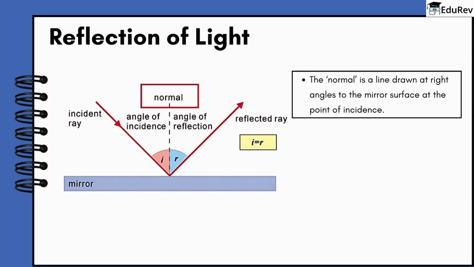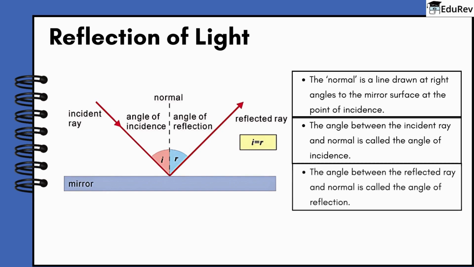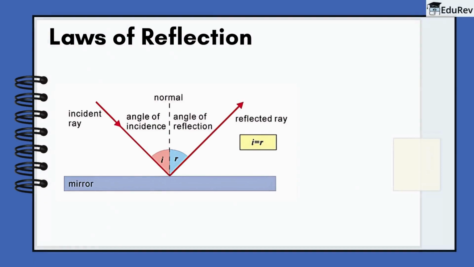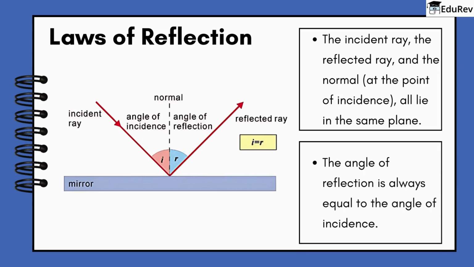The normal is a line drawn at right angles to the mirror surface at the point of incidence. The angle between the incident ray and normal is called the angle of incidence. The angle between the reflected ray and normal is called the angle of reflection. Just like our world, the world of reflection also has its own laws: the incident ray, the reflected ray, and the normal, at the point of incidence, all lie in the same plane. And the angle of reflection is always equal to the angle of incidence.